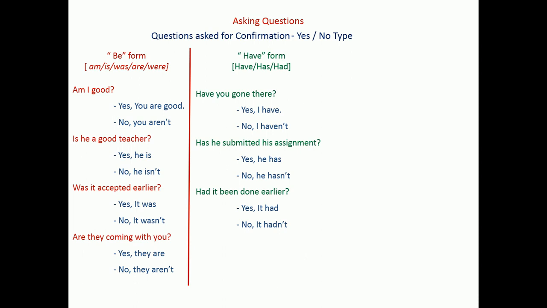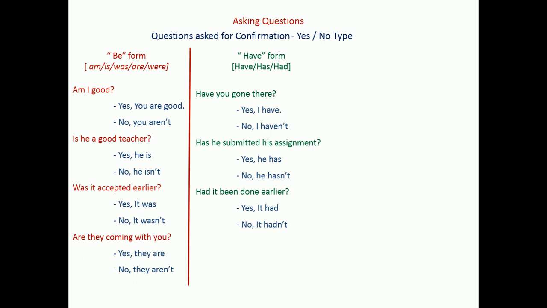But while using the have form as a question word, be careful. If have is used as an auxiliary, then we can start the questions with have you gone, has he submitted, had it been done, because here the main verbs are gone, submitted, and done. Only the auxiliary verbs are have, has, had. So we are using have, has, and had in front of the subject.